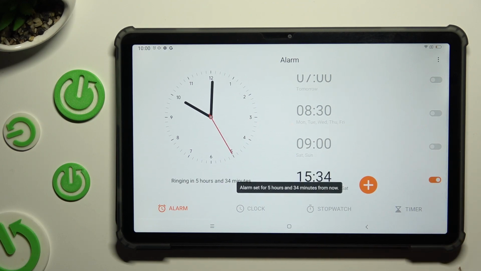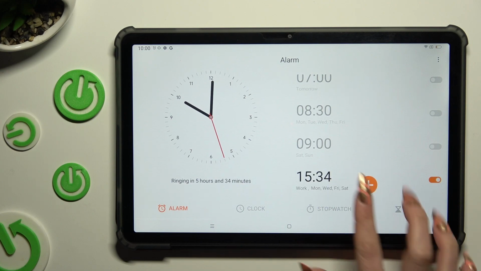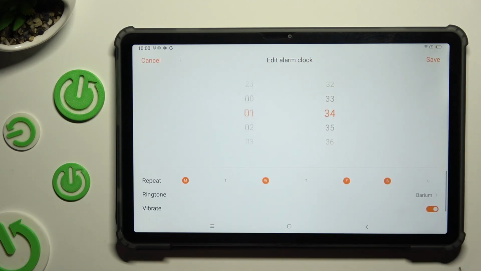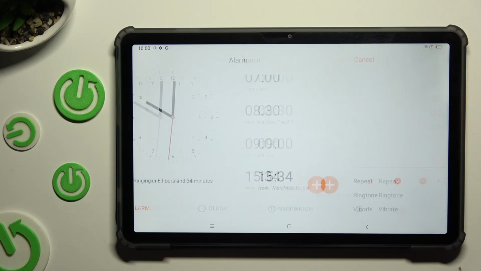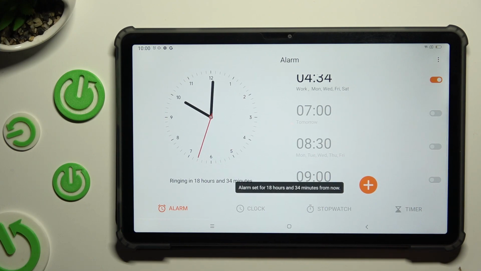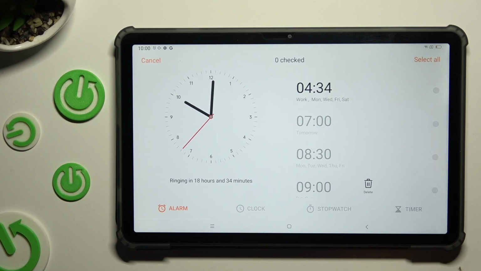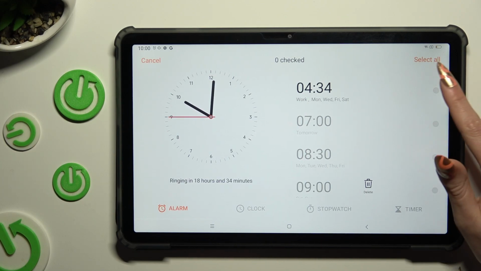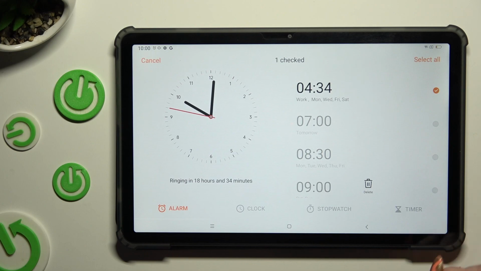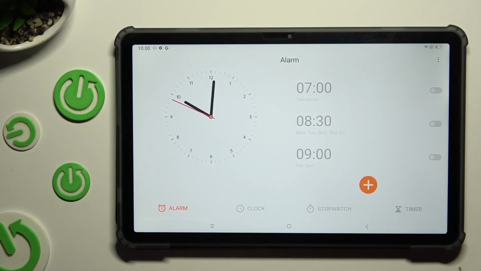If you wish to make some changes to your alarm, click on it, edit wherever you wish to, and tap on Save. Lastly, to get rid of it, hold it, click Delete. Also, sometimes when you hold it, it doesn't select right away, so I have to click on it, and then click Delete.